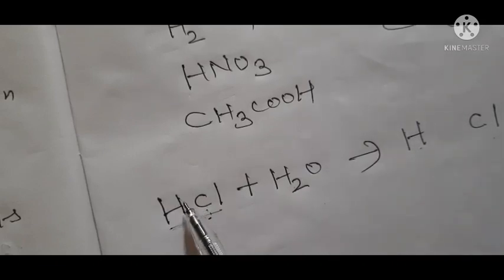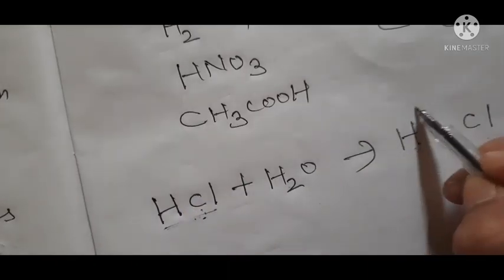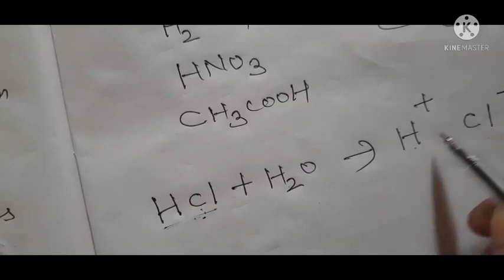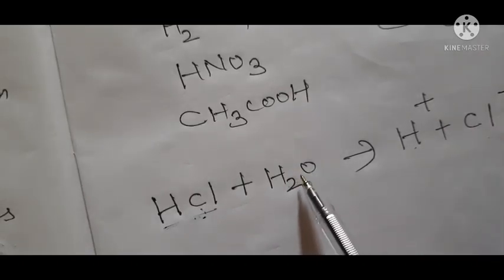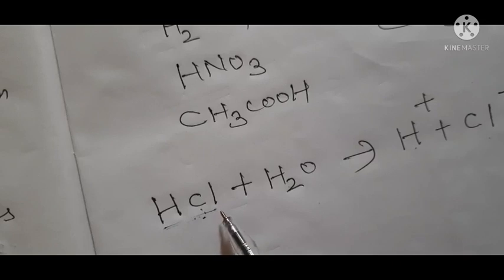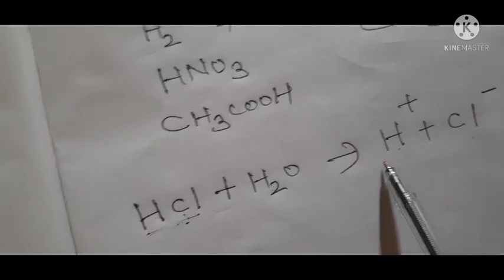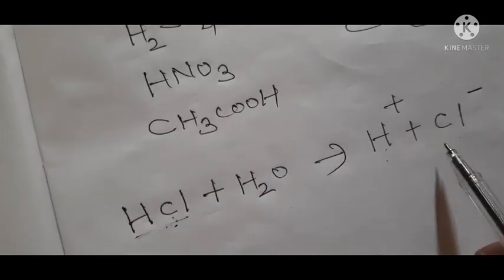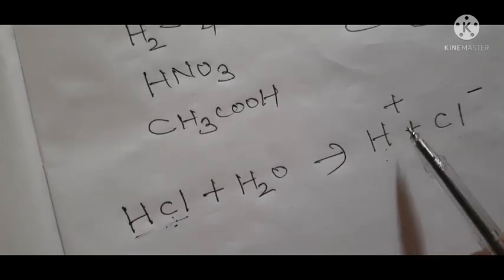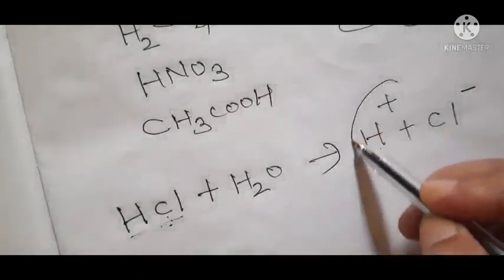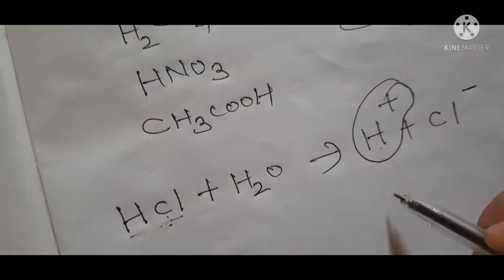What were this H and Cl before the formation of HCl? They were H positive ions and Cl negative ions. So on addition of water, HCl or hydrochloric acid dissociates to give hydrogen plus chloride ions. And students, it is due to the presence of these hydrogen ions that acids behave as acids.